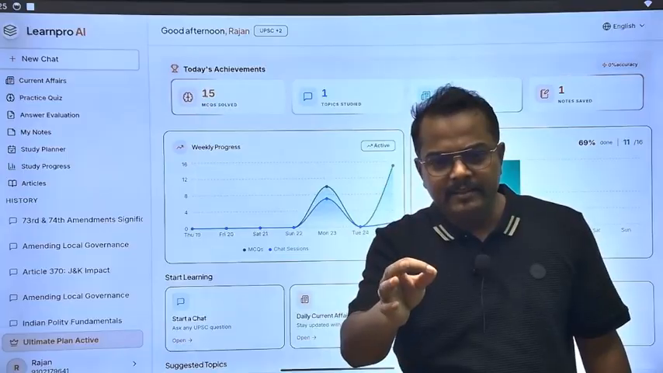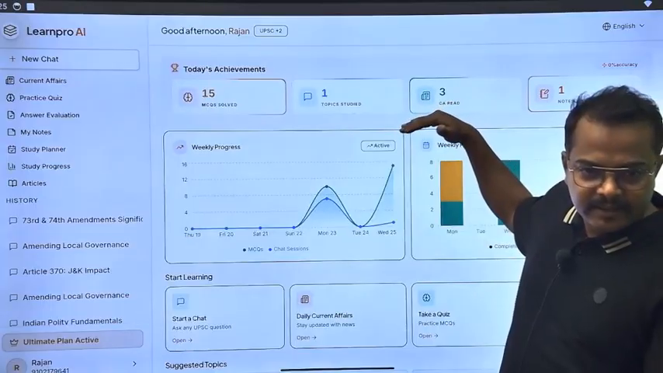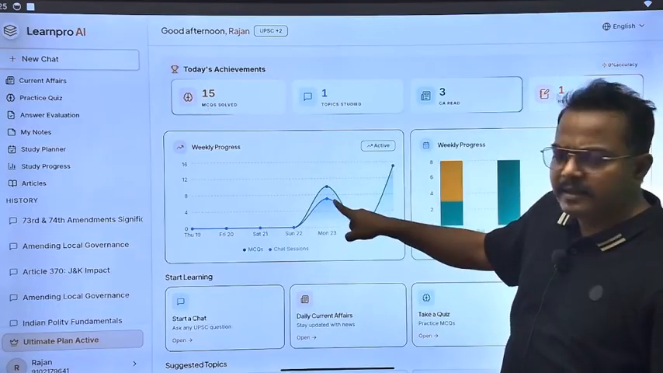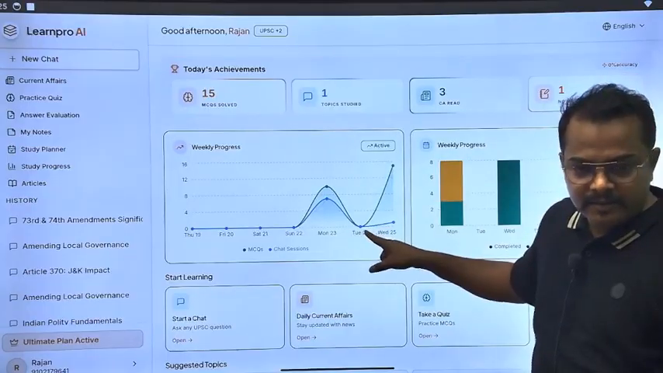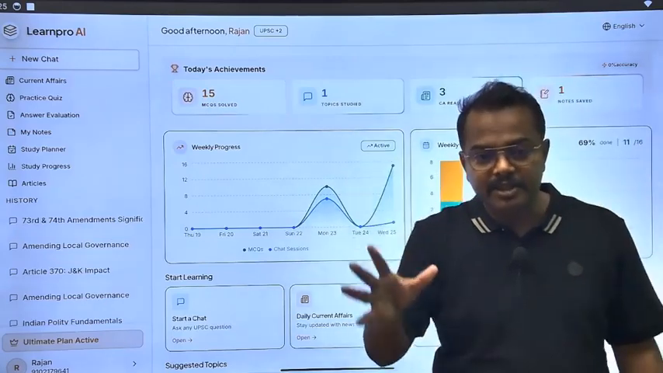Even if you solve that, then it will track that your graph is going like this, and the day you are getting this kind of dip, that means on 23rd I might have studied well, but on 24th I have done nothing. So this is the dip. Now you can track that which day you are wasting your time.